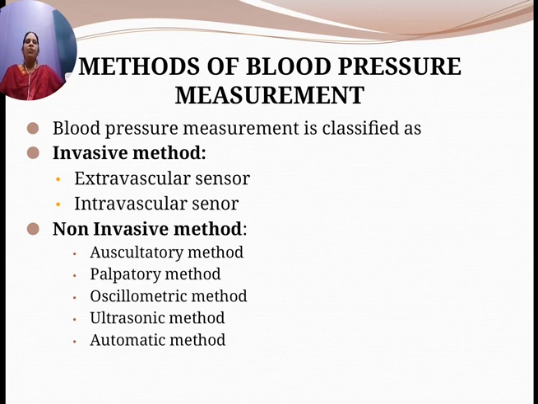Invasive method is where a surgery is required for measurement of blood pressure. You are going to use the two methods, extravascular method and intravascular method.